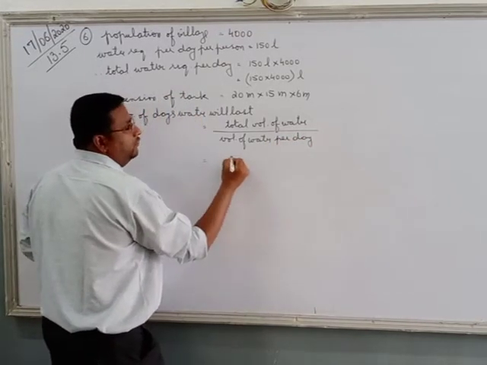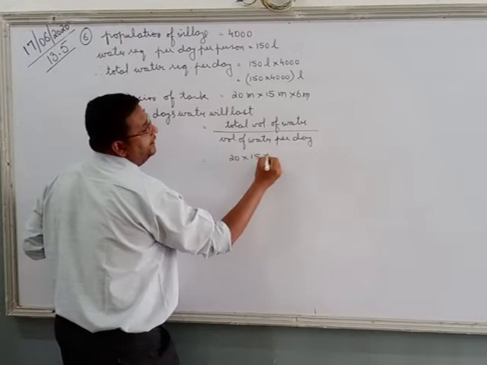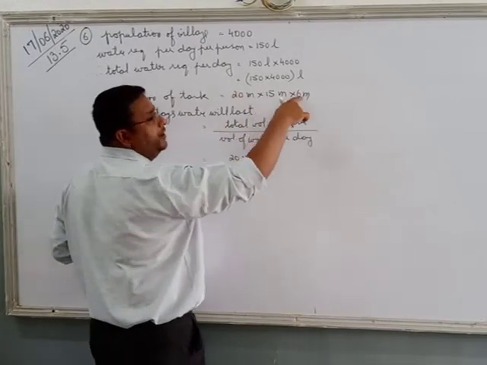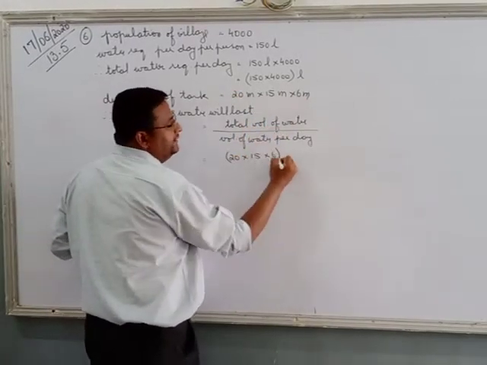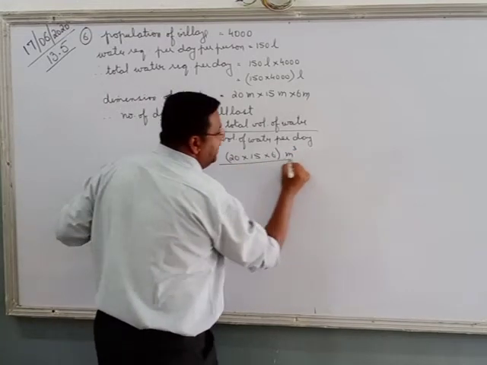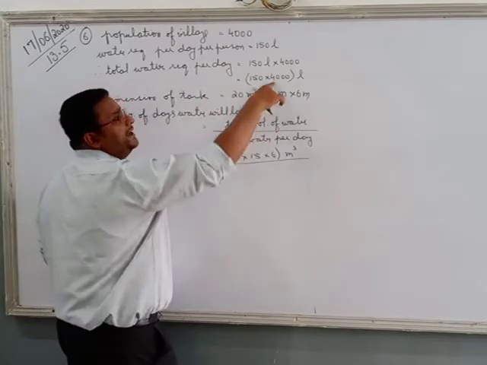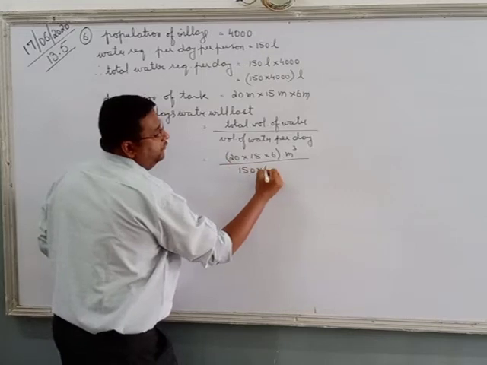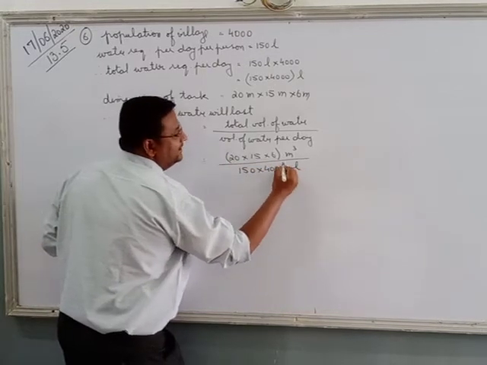So that is volume of water 20 into 15 into 6, because it is a cuboidal tank. Meter cube divided by volume of water required per day is 150 into 4,000 liters.